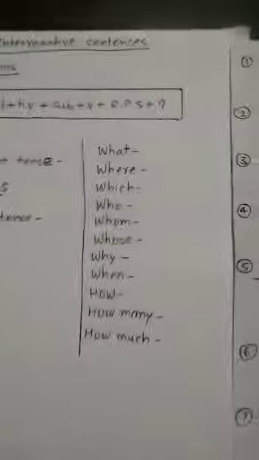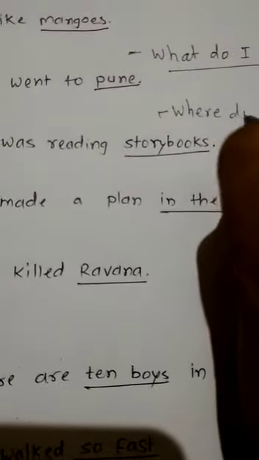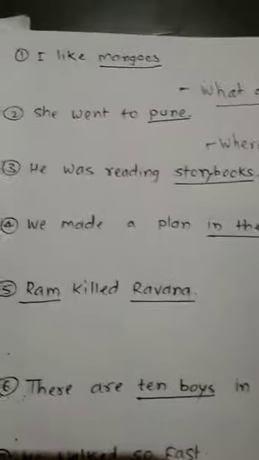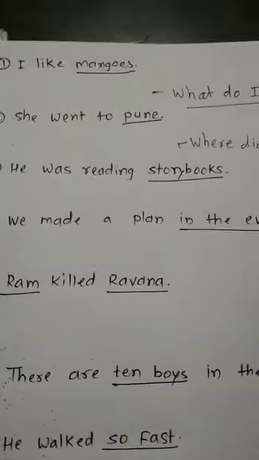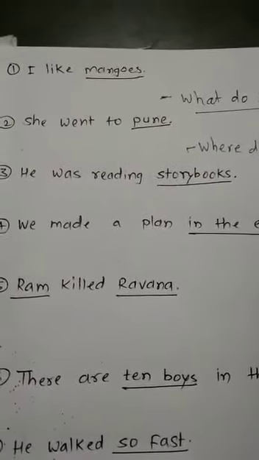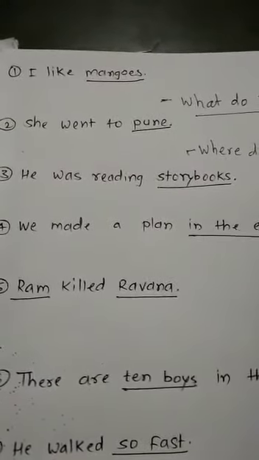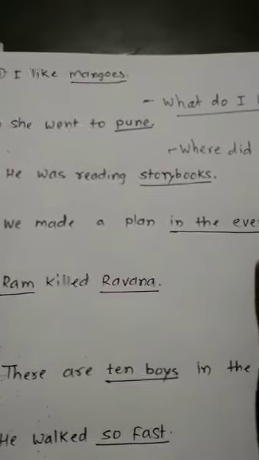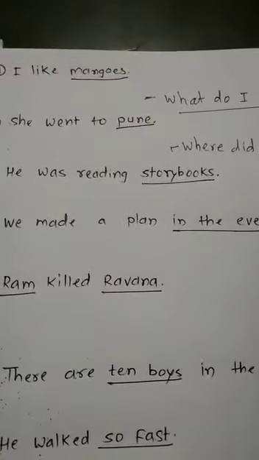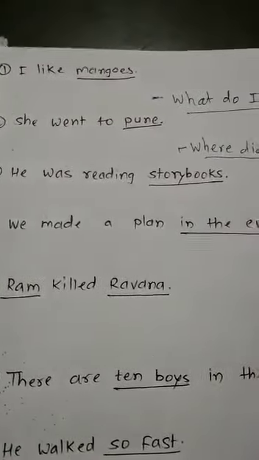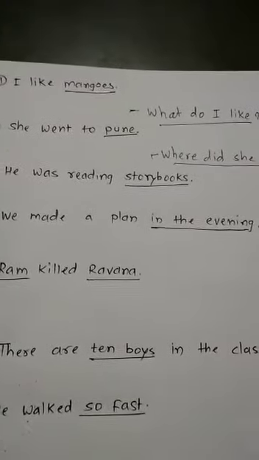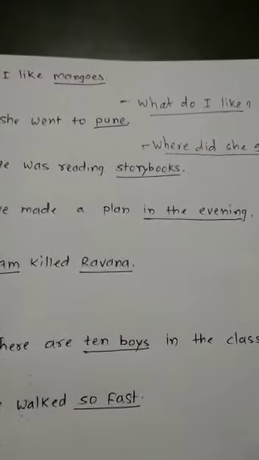Where. Then it's a simple past tense. So in simple past tense we have to use did. See, where did, then subject, where did she, and the verb that is used, that is in the past tense. But while answering this question you will have to write the main verb form, where did she go. It means after using did you will have to use v1 only, so this is your answer, where did she go. Okay, this is your answer.